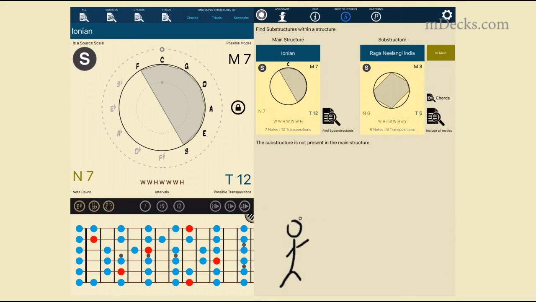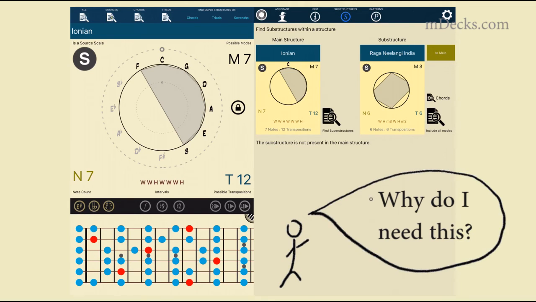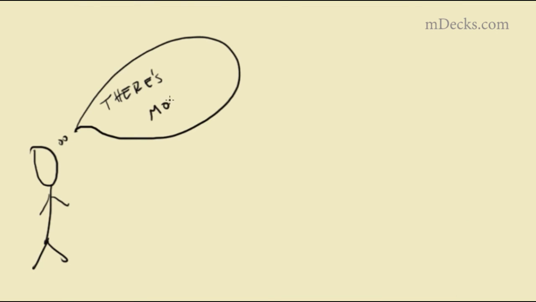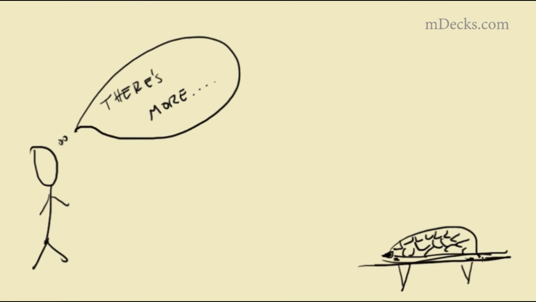You are probably wondering how this is useful. Well, now you can find any substructure inside other structures. It seems cool, but do you need it for anything? Of course you do! Let's say you want to improvise over a C7 altered chord